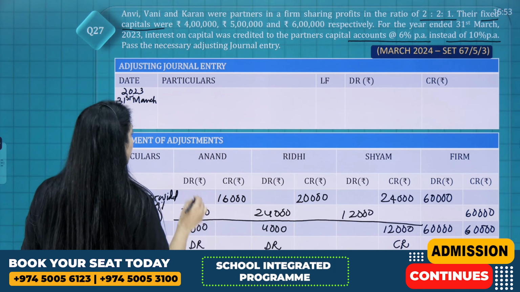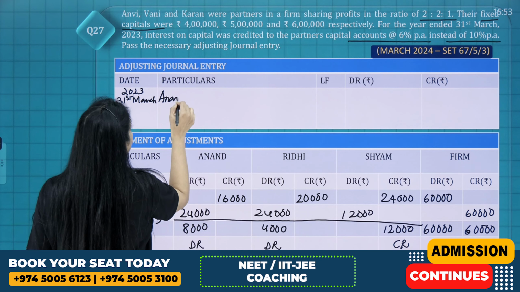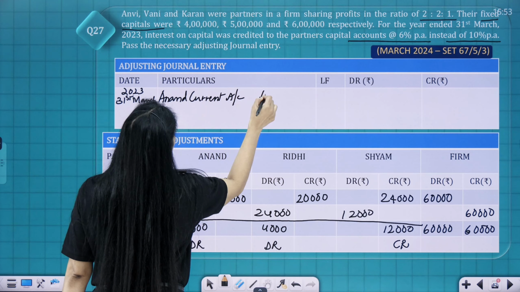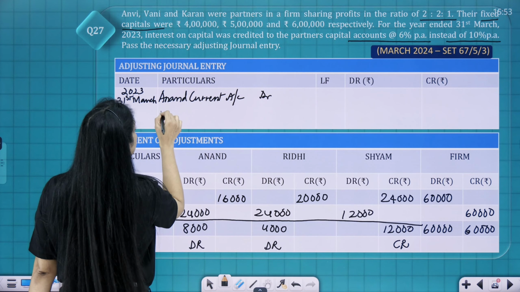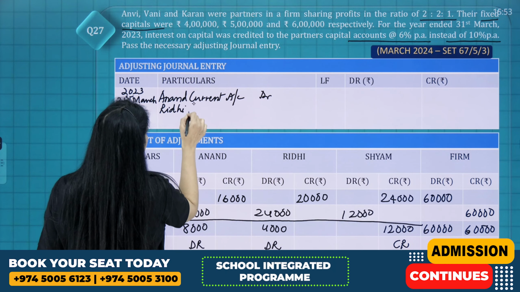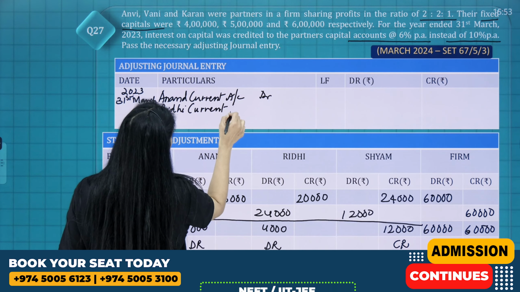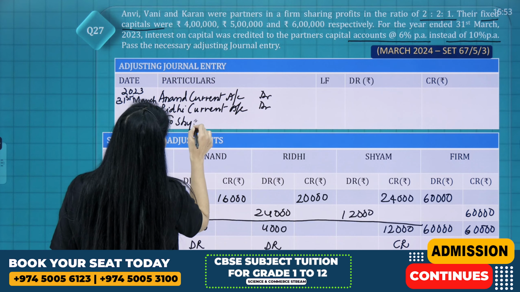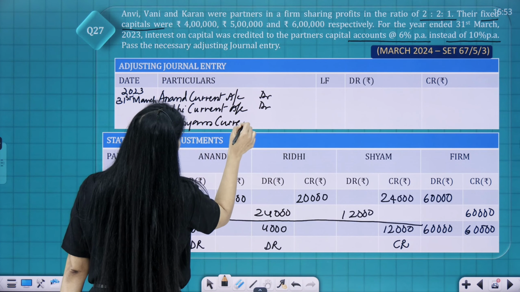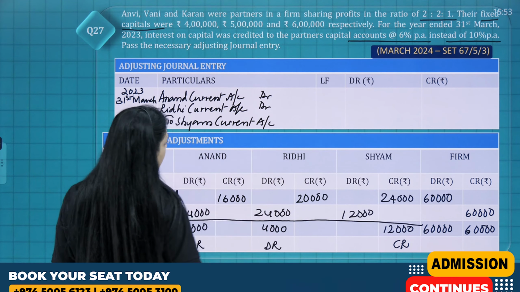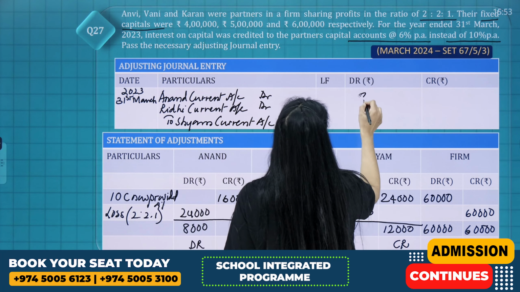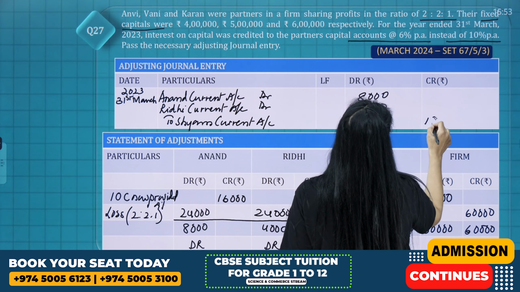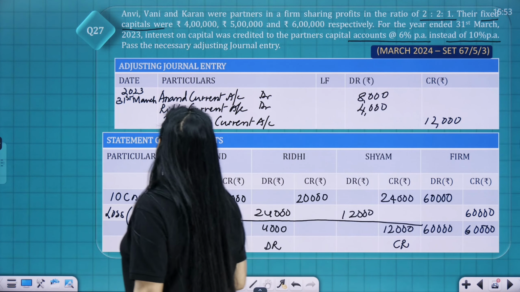So the journal entry will be Anand's current account debit, Riddhi's current account debit, to Sham's current account. That is 8,000, 4,000 and 12,000. Being adjusting entry passed.